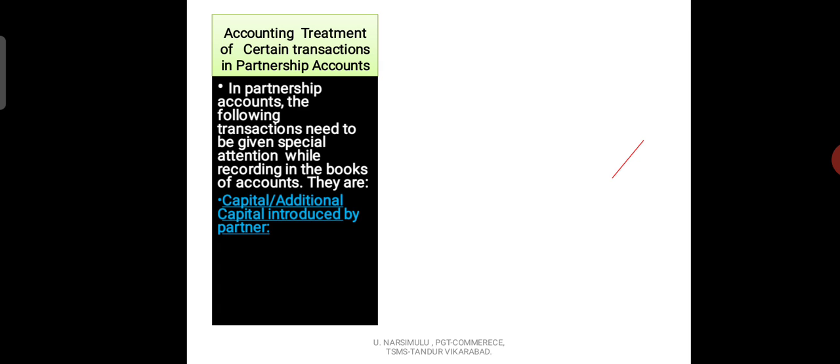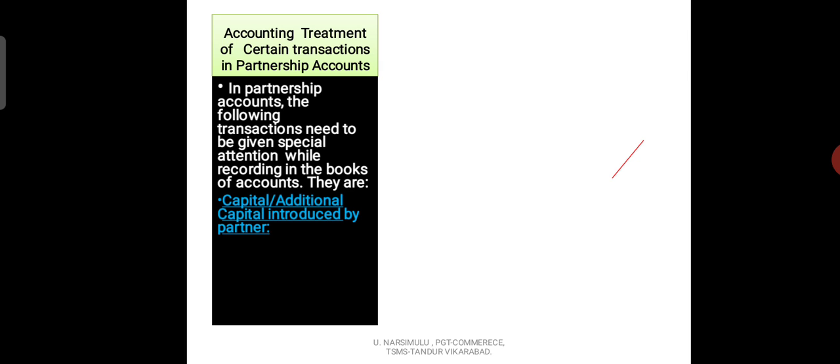What does it mean? Suppose there is a partnership firm called A and B partnership firm, where there are two partners A and B and their profit sharing ratio is 1:1.